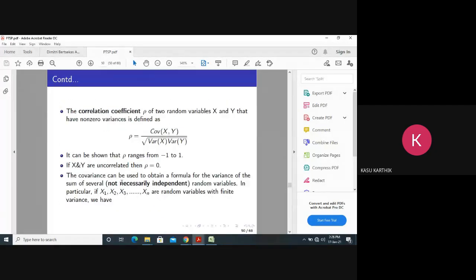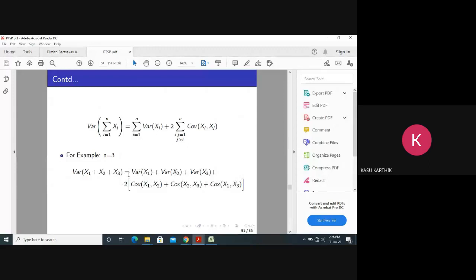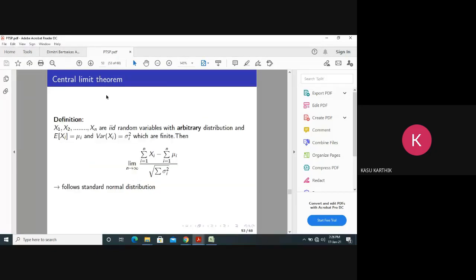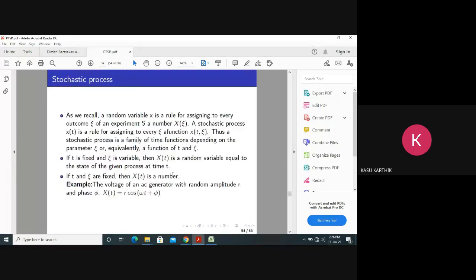These things were already discussed. I have done this derivation in the class also. This is about the sum of Gaussian random variables. Now this is the central limit theorem. This also we discussed in the class.